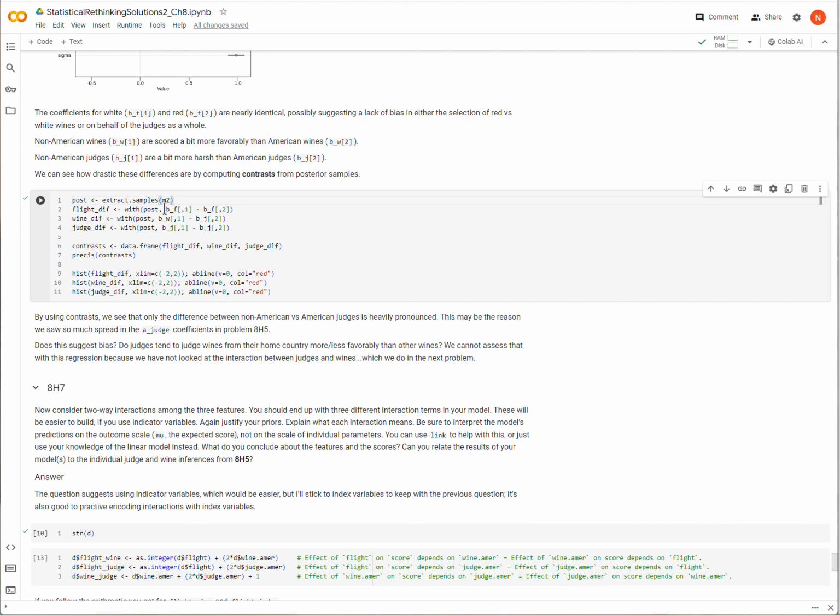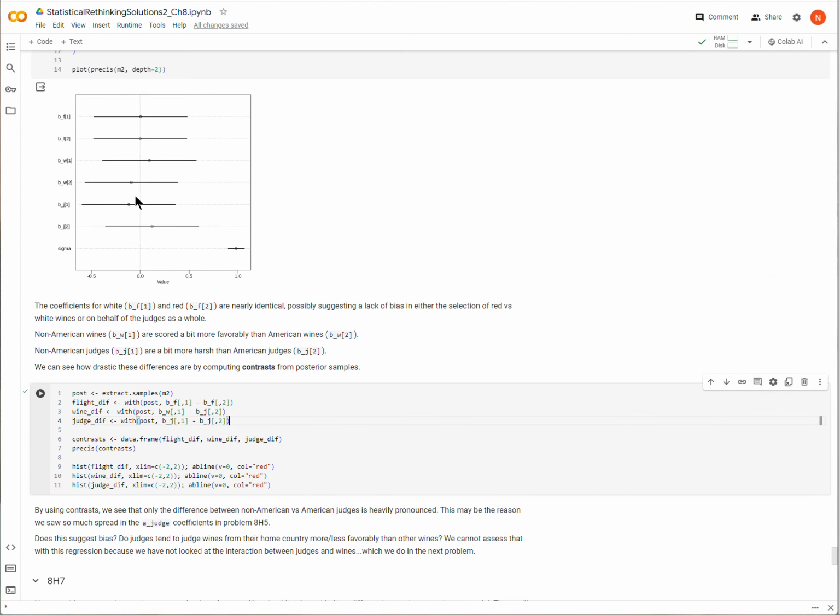What are contrasts? Contrasts are simply one value minus a comparable value, right? It's just the difference between these values here. So for instance, for judge difference, I'm going to be computing the difference between American and French judges. So rather than comparing the difference by just comparing these two lines, or these two estimates, I'm going to compute the estimate of this line minus this line, or this line minus this line, same thing basically.